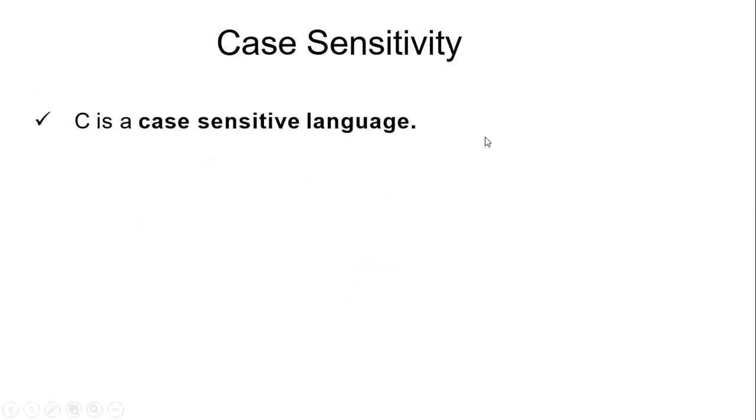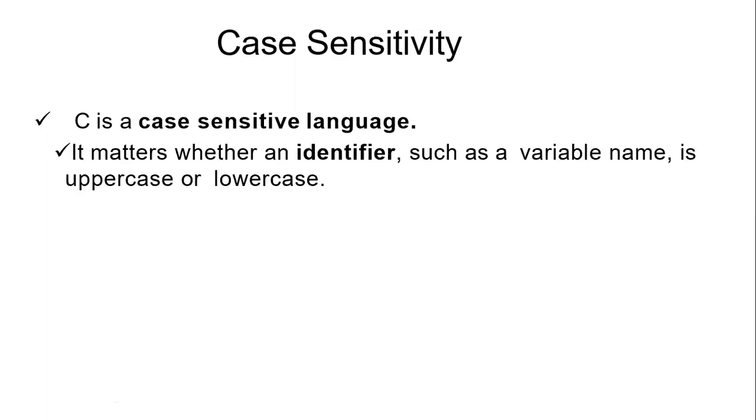For example, I will show you this before going to case sensitivity. Let me clear even this, then it will be easier for you to understand. I told you in my previous video about the case sensitivity of the C language. C language is very case sensitive. It matters whether an identifier or a variable name is in uppercase or lowercase. For example, area, all letters in lowercase. This is one way of representation.